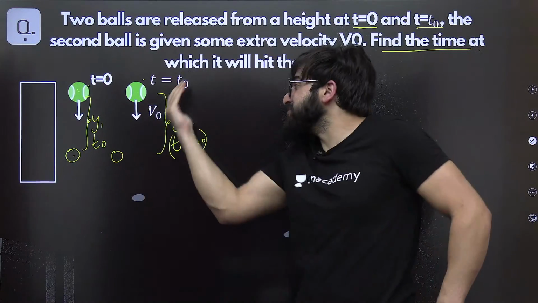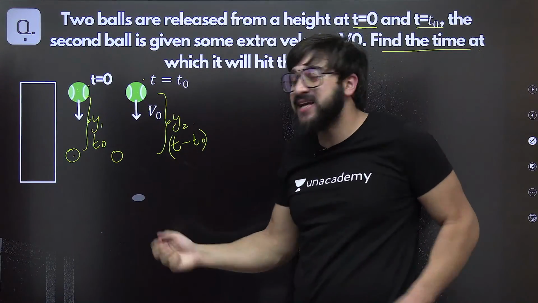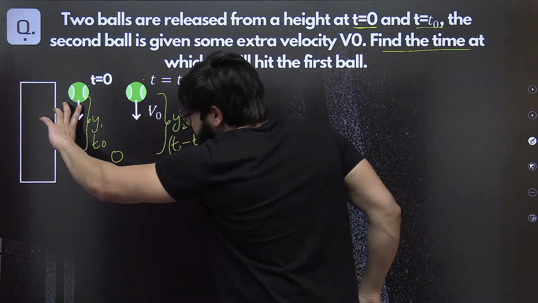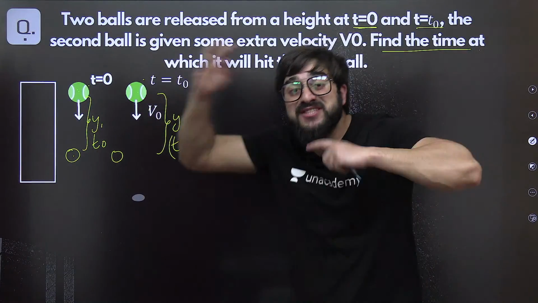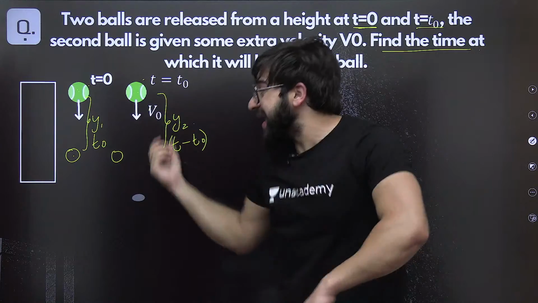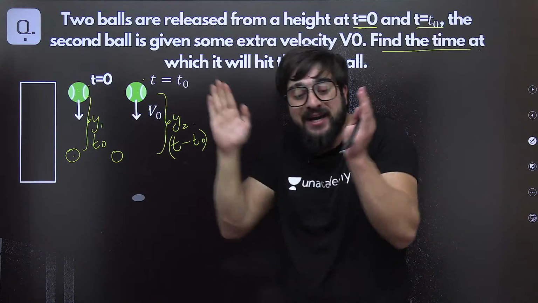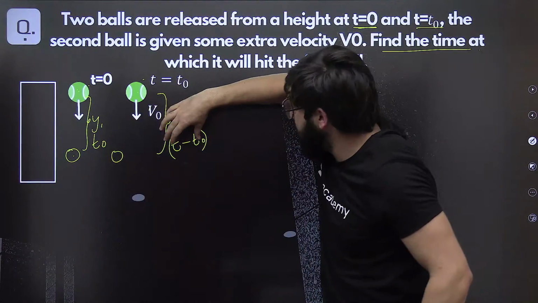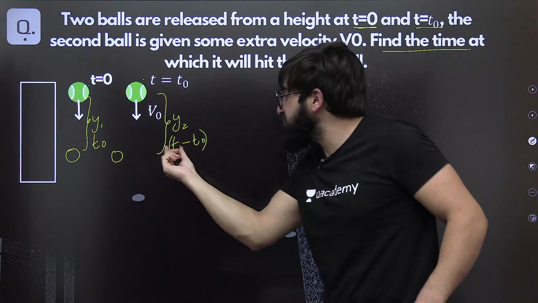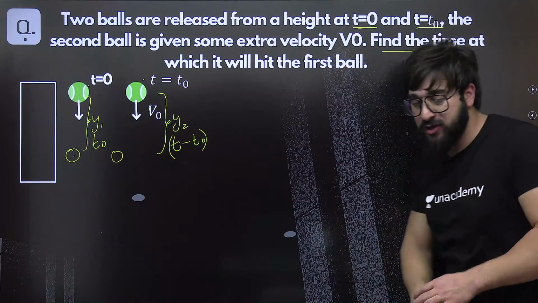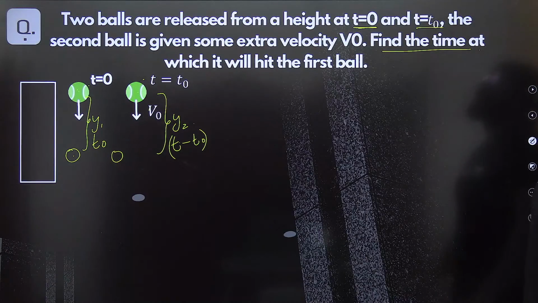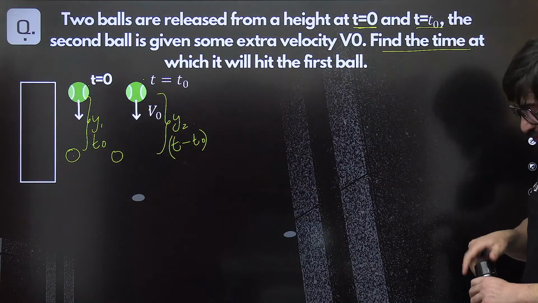This ball is released initially, and after some time we release the other ball. So the first takes t naught of time. The second ball has some initial velocity, so it takes less time to cover the same distance, and only then will it hit. That is why the general time that we are supposed to find is t minus t naught. You understood this?